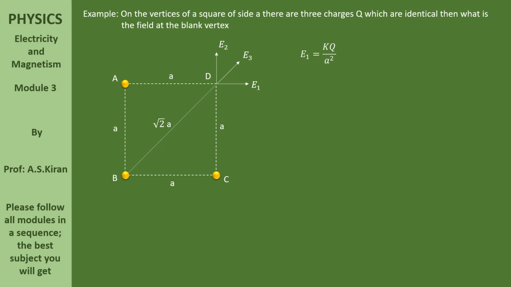Yes. Now E1 is equal to KQ by A square. E2 is KQ by A square. E3 is KQ by root 2A whole square, because root 2A is the distance from charge B to the point. That is equal to KQ by 2A square.